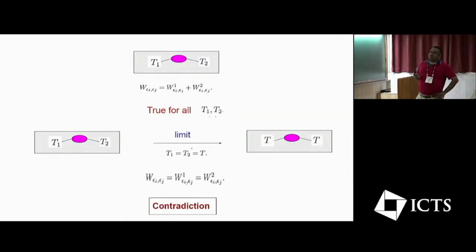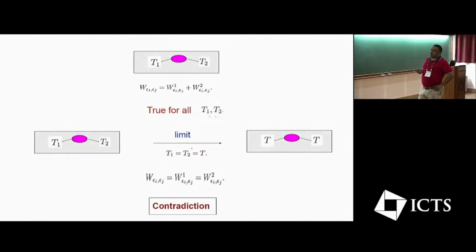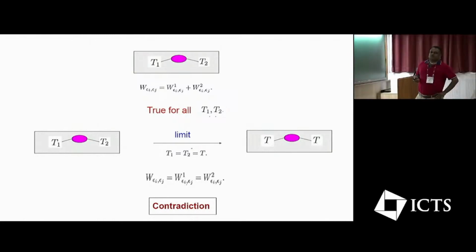You're having the system connected to two thermal reservoirs, one at T1, one at T2. These are analytical functions of the temperature. They're only dependent upon these energies, epsilon i, epsilon j. Since they are analytic, we can consider the limit T1 equal to T2 equal to T. In that case, the system is connected to a single thermal reservoir of temperature T. So this is the transition rate for thermal reservoir temperature T, whereas these 1 and 2 are also temperature T, that's why these have to be equal. And you can see that at least in this limit, this equation is not getting satisfied.